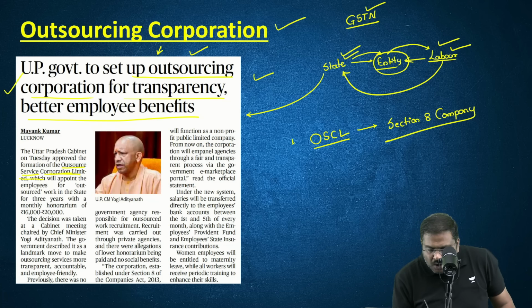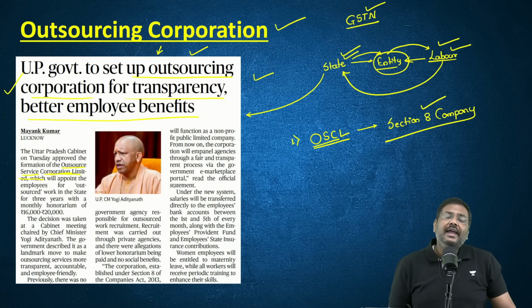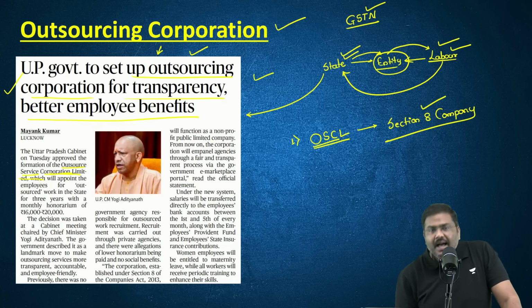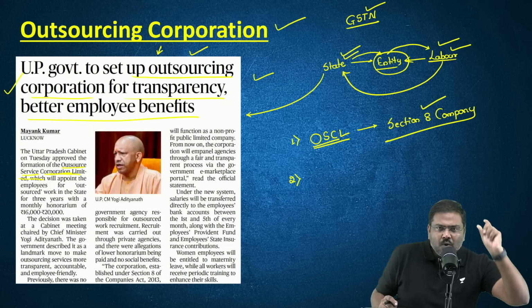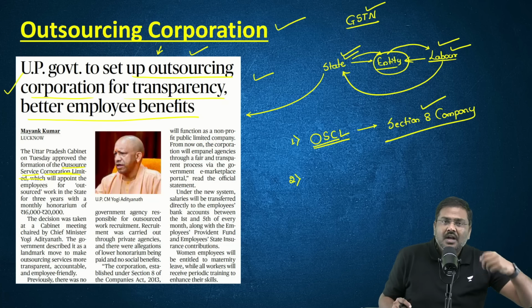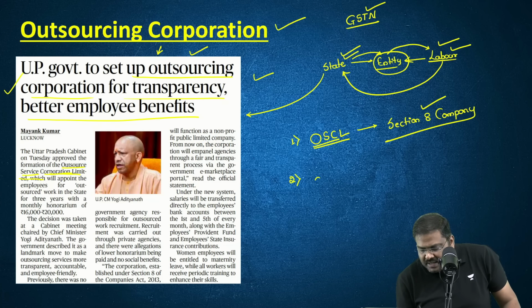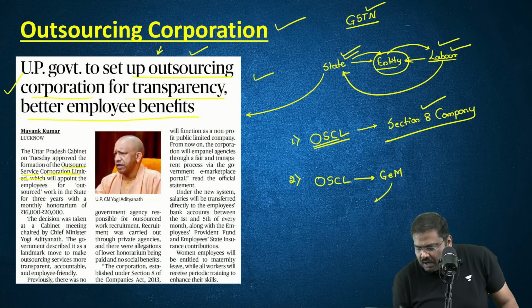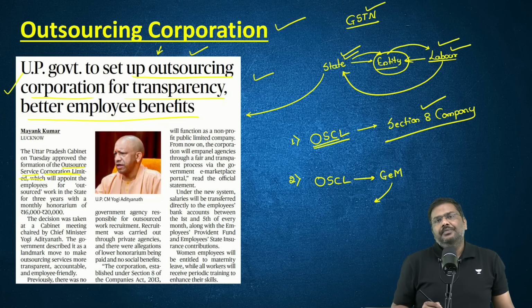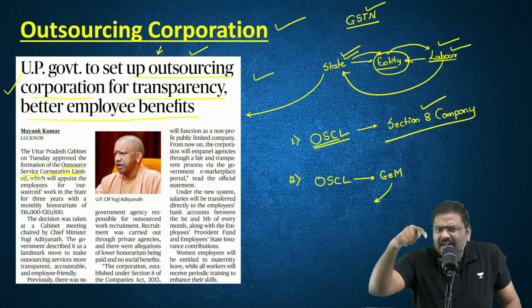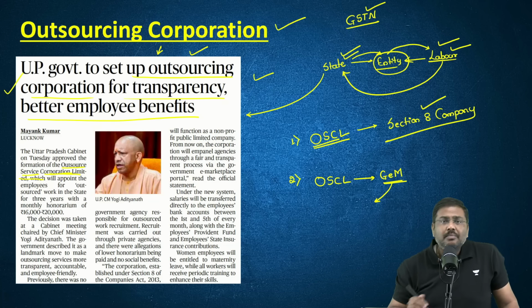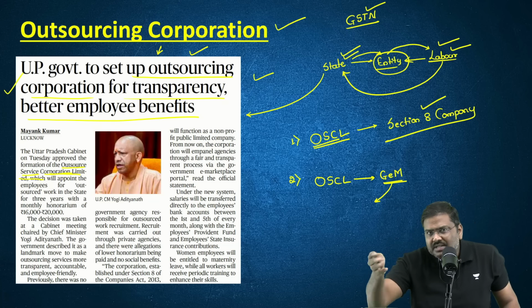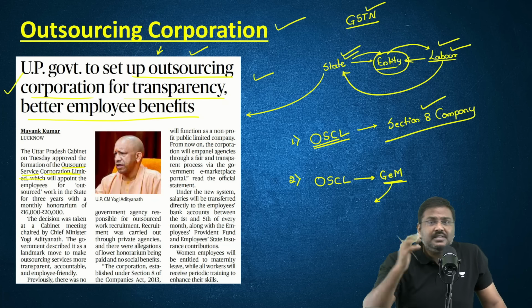So point number 1, OSCL will be set up as a Section 8 company, and this OSCL now, rather than different departments or different ministries having their own procedure to hire the labor units on contractual basis, the OSCL will be using the government e-marketplace portal to contract this particular work. Right? Basically, hire the entity and get the labor units from the entity. So, government e-marketplace will be used, which will promote efficiency, which will promote transparency in the system.